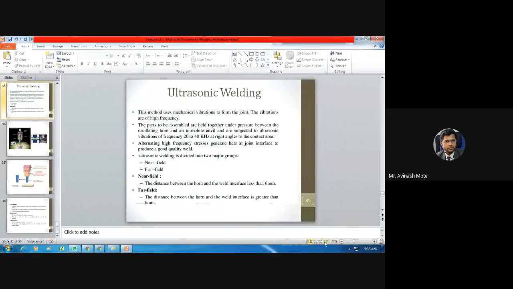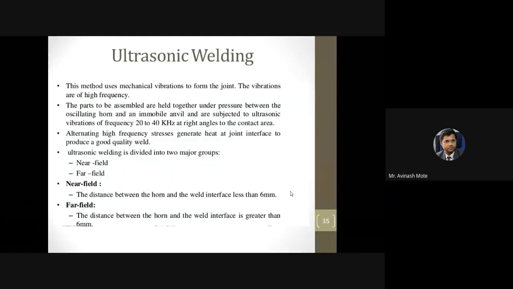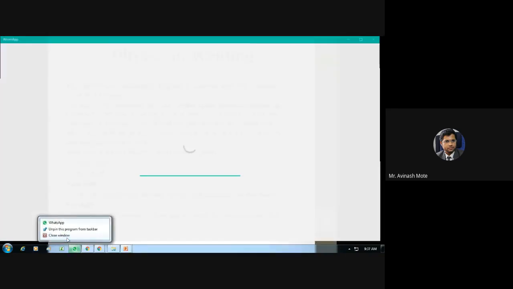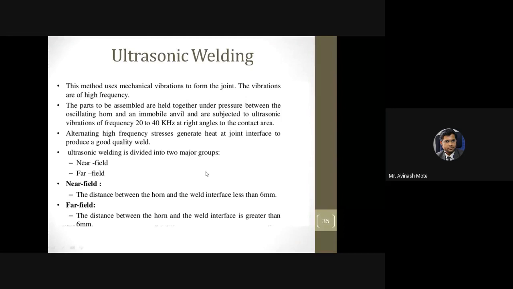See, a simple thing, as I told, any kind of waves can generate heat. Just impact is necessary. Once it impacts any surface, it will generate heat. Okay, so that's the concept behind ultrasonic welding.